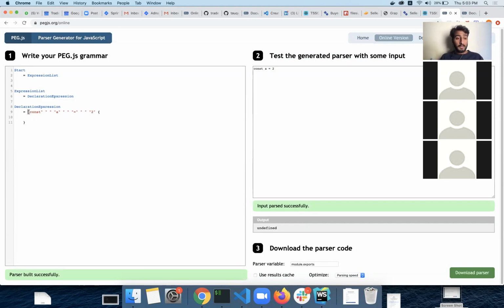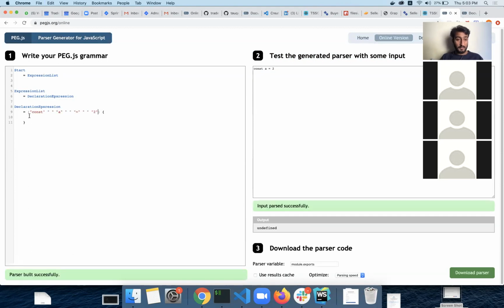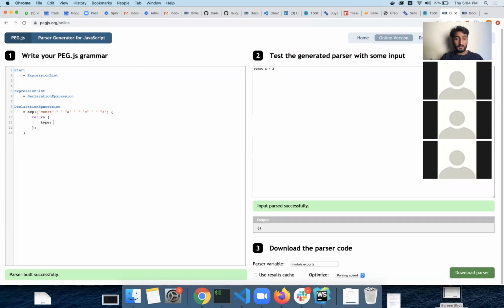So let's say I cut it and make it a group, and then I name this single expression as expression, and then I return this expression. So look at this, it is again returning this. So expression is now an array. So we know that whenever we have this kind of syntax, at index 0 we're going to have the keyword.